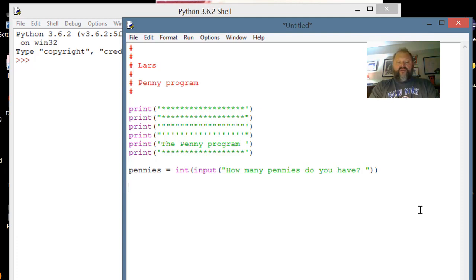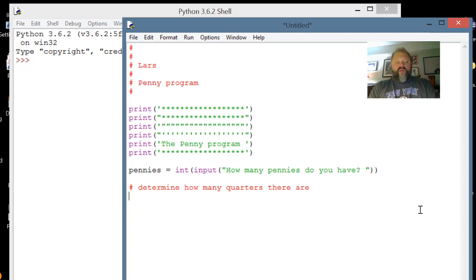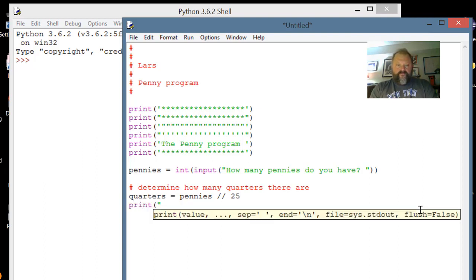So now, what do we want to do? Let's use a comment and tell the programmer who's looking at this code that the first thing we're going to do is determine how many quarters there are. And how are we going to do that? We are going to create a variable called quarters. And what would quarters be equal to? Pennies, what? Integer division, 25, right? And then we're going to print. I'm going to make this real easy because I know where we're going. We'll go that. Quarters.